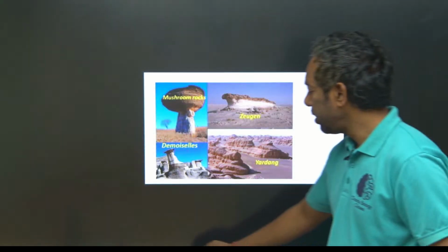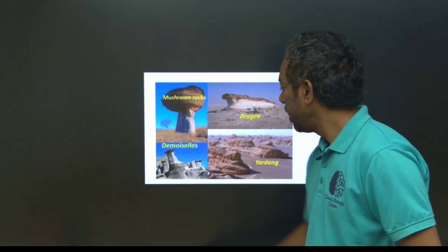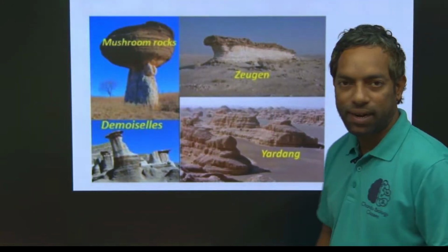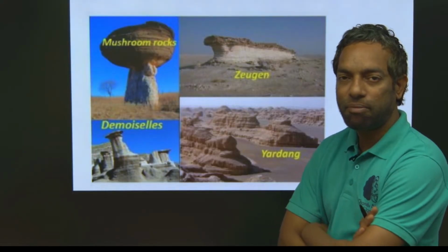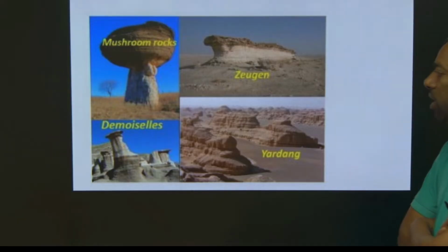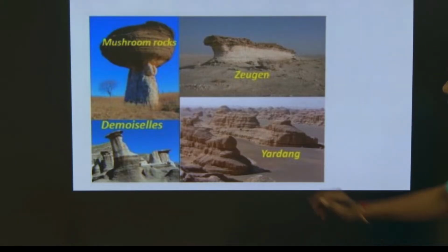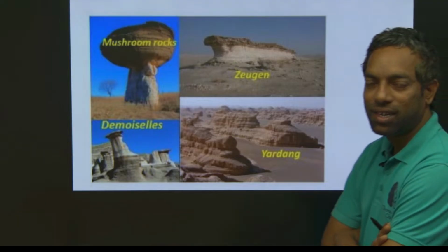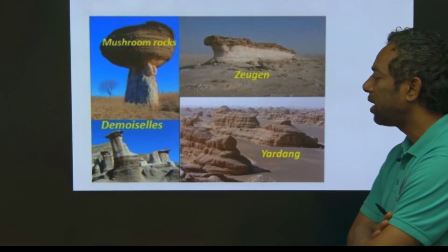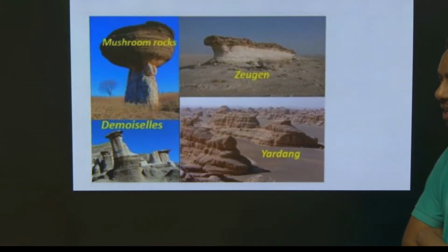Just look here, these are the landforms created by wind on the earth: mushroom rock, and this is a yardang. Guys, these are the shapes and words. They can ask you these names in the exam, guys.